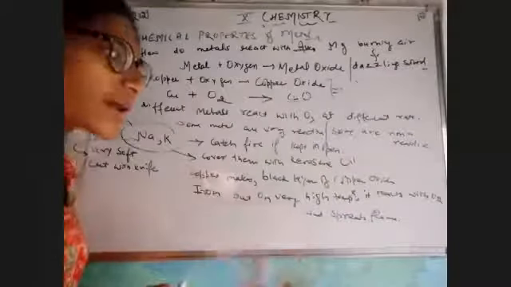It produces sparks and it spreads all over the environment. Okay, so this is the way it reacts.